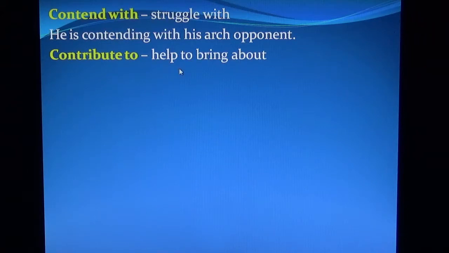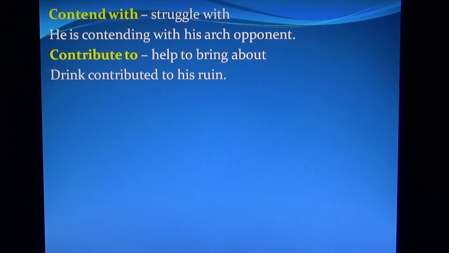Contribute to means help to bring about. Drink contributed to his ruin.